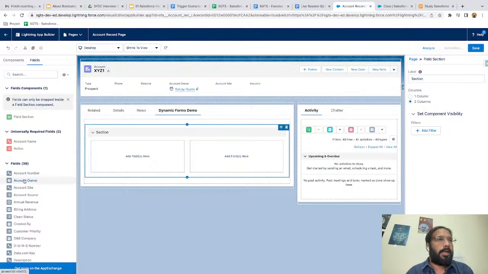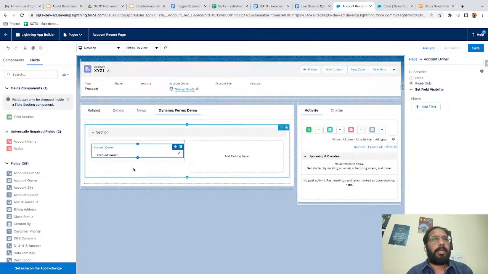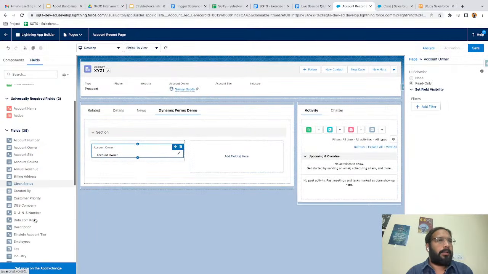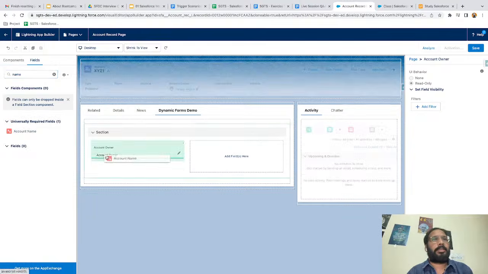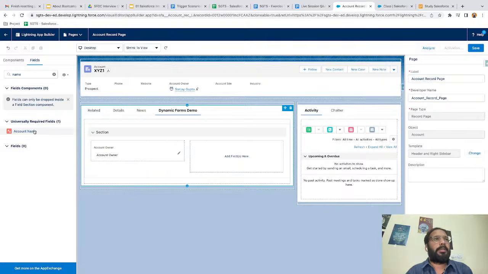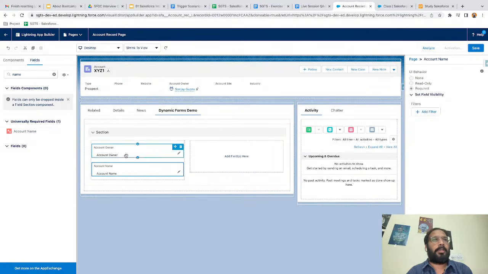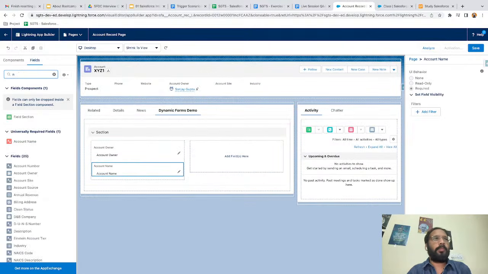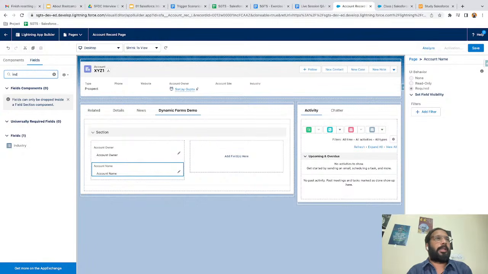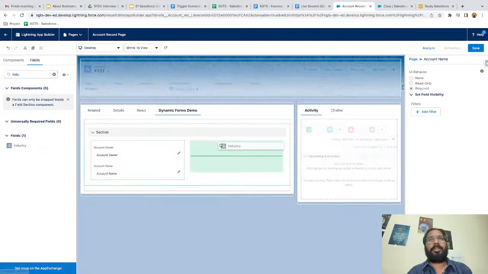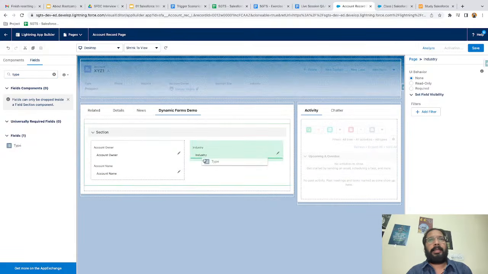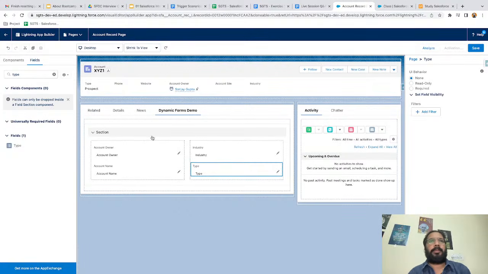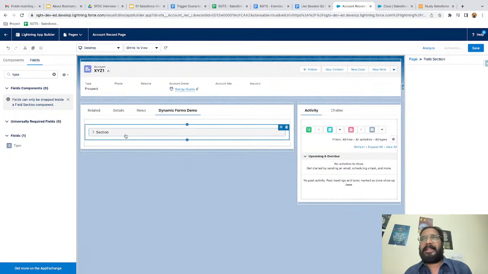For example, I am just adding Account Owner here. Then if I search for name, I can place Account Name after the Account Owner. Then let's say I want to place the Industry field here, and I want to place the Type field here. This way, dynamically, I can place fields as per the requirement. So this is the first section.